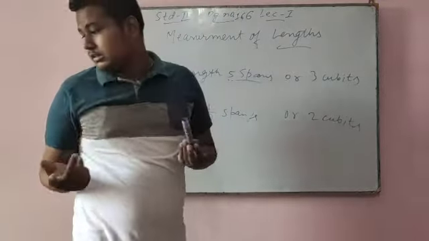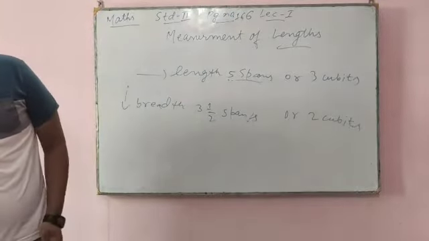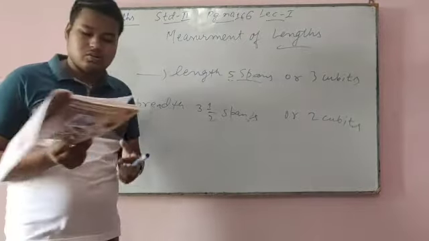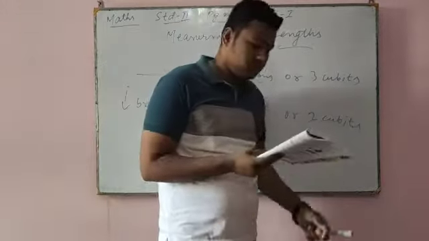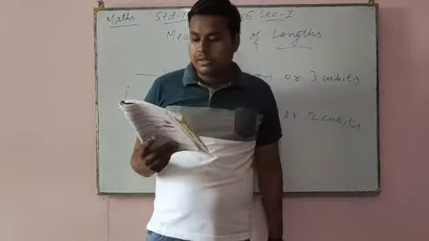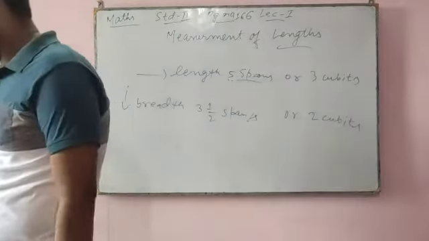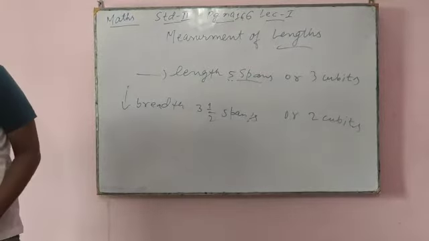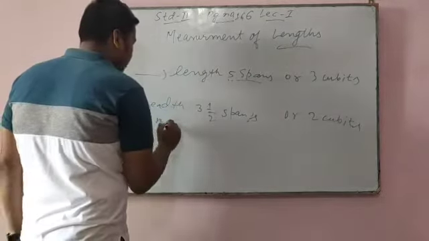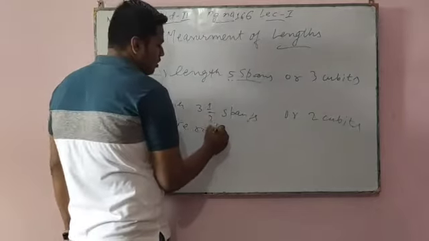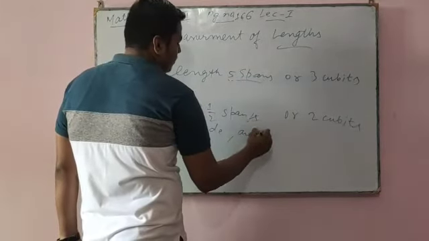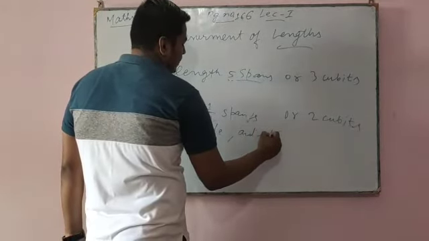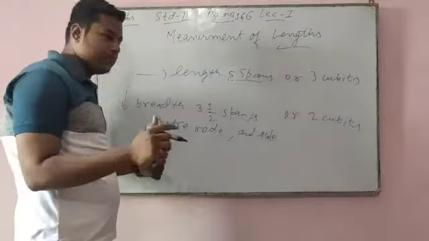When you go to any shop, they will give you a meter rod and a scale. Nowadays people use a meter rod and scale. There is a measuring tape also.